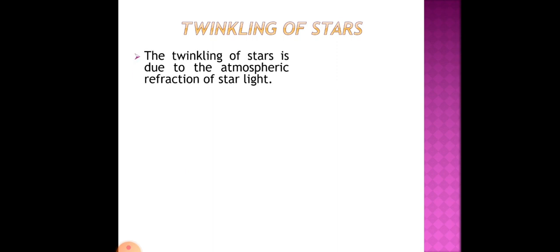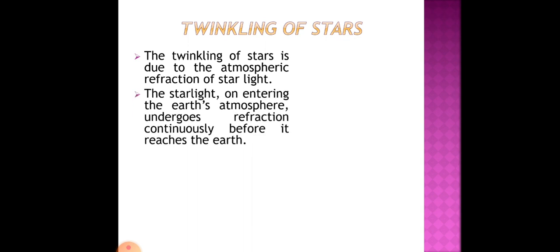The twinkling of a star is due to the atmospheric refraction of starlight. The light coming from the star undergoes atmospheric refraction, and for that twinkling of star occurs. The starlight on entering the earth's atmosphere undergoes refraction continuously before it reaches the earth.